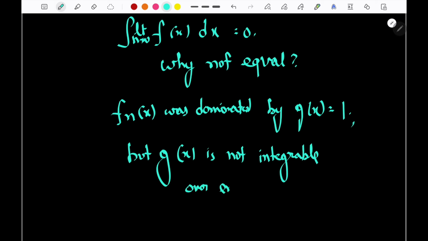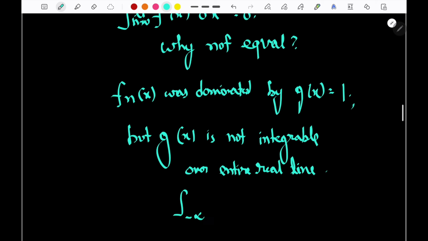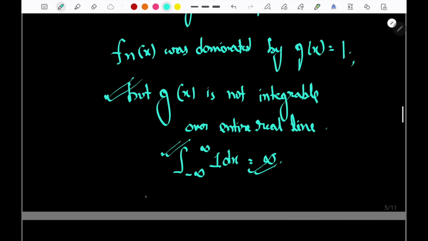Over the entire line, actually there will be bumps. So for the whole integral line, it is not integrable. It means the integral from minus infinity to infinity of 1 dx will be equal to infinity. Why? Because at some point it is not integrable, so this 1 dx will not have a finite area. So it will be infinity. Why? Because the width will become infinite and hence the area will become infinite. So there is no integrable Gaussian function.